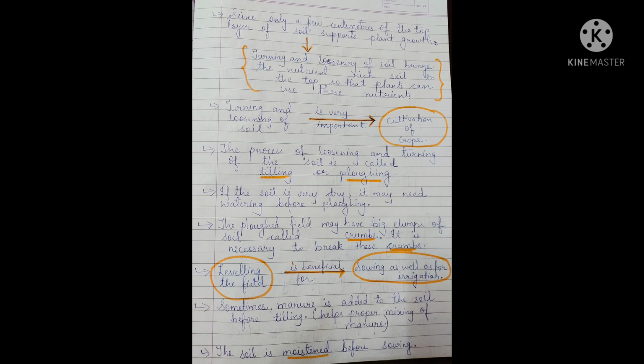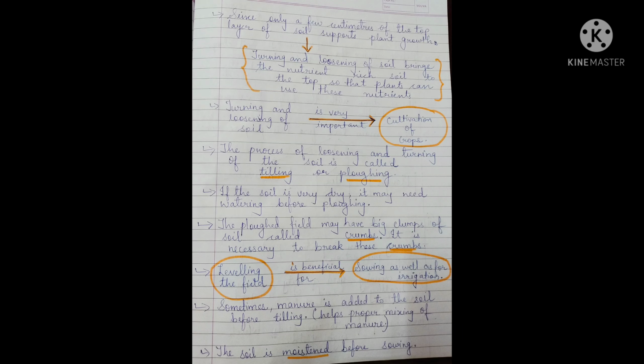If the field is at one level, it should not be one part on the top and another a little bit down, not like a staircase. If it is like that, then they will have problems in sowing also. Whenever the crops are cultivated, when the plant comes out from the seeds, at that time also they will have problems.